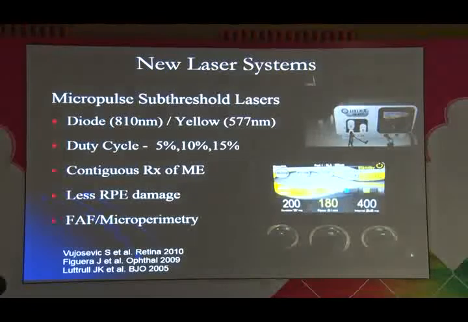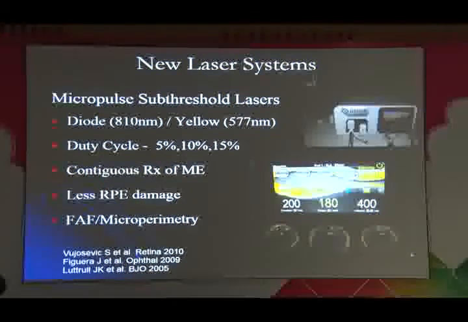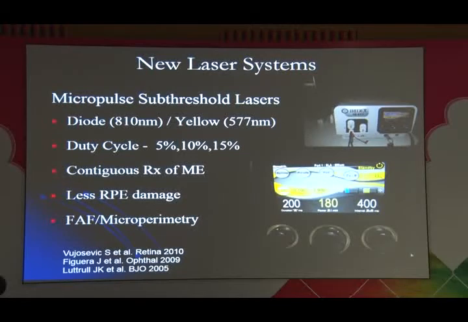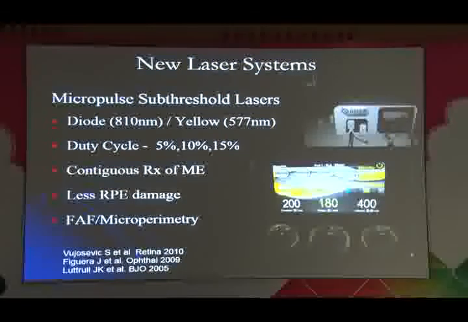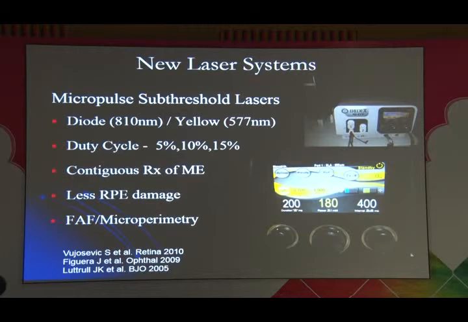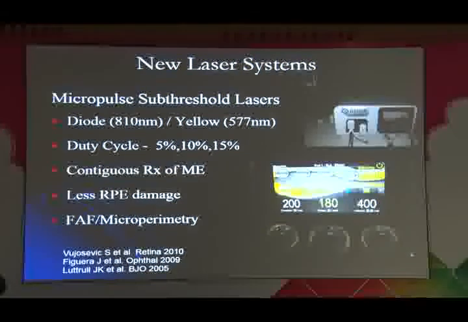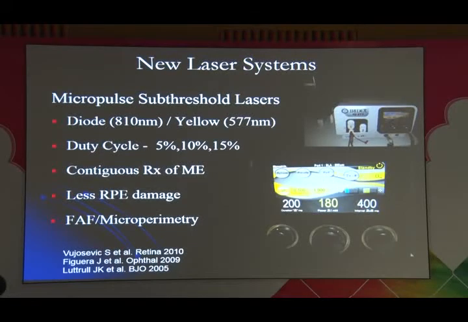And I just like to bring in this concept of micropulse subthreshold laser. There's been a lot of interest in this. It comes as diode 810 or yellow 577 nanometers. We use that, and we've had mixed results. Duty cycles in literature you have 5, 10, and 15%. We prefer to use 5%. You do a contiguous treatment. There's less RPE damage as shown on autofluorescence and microperimetry.